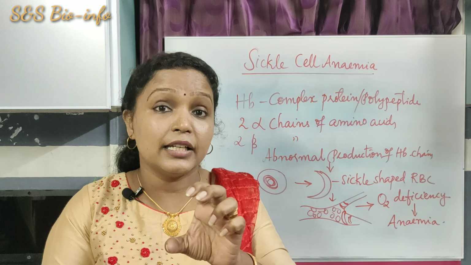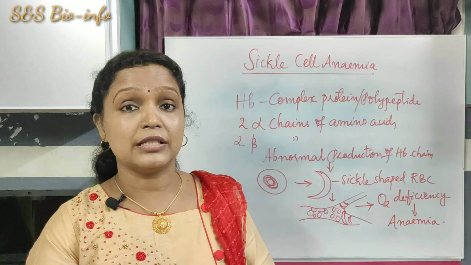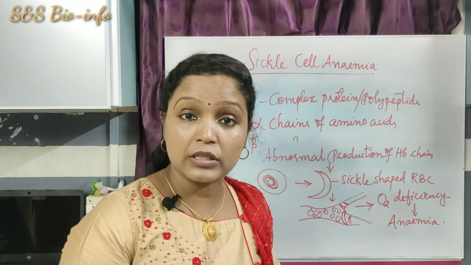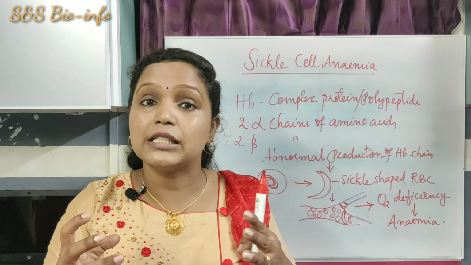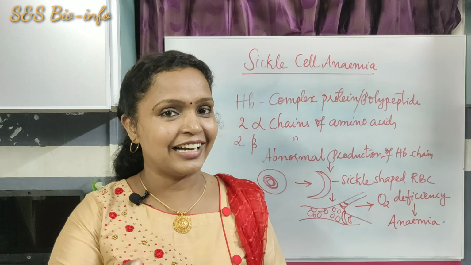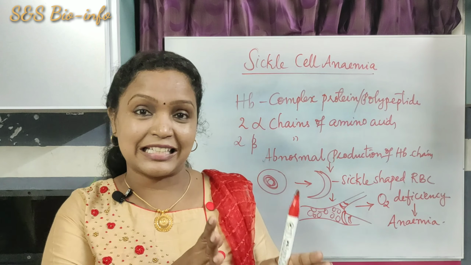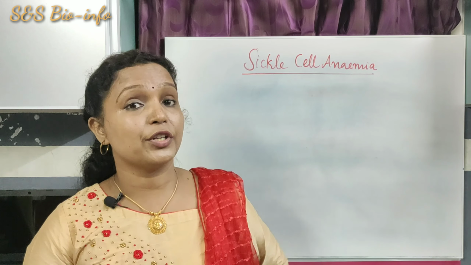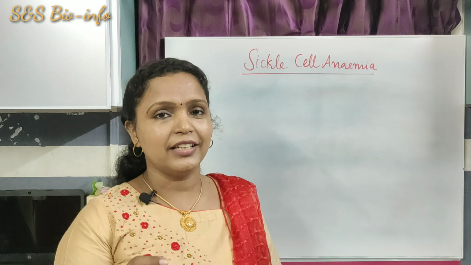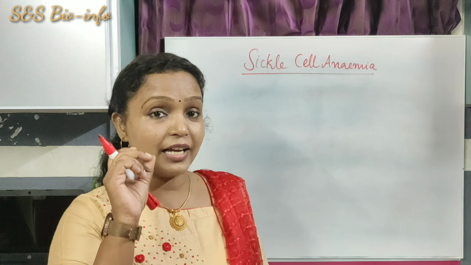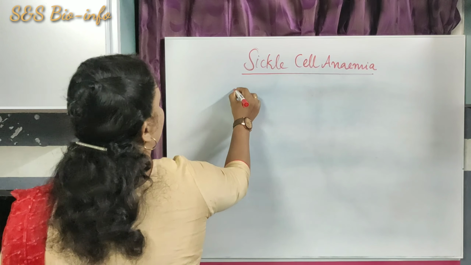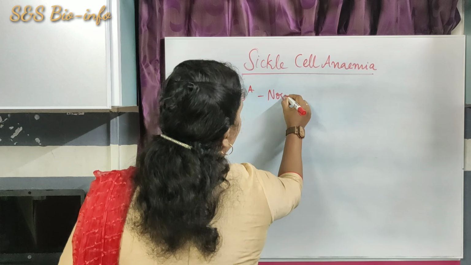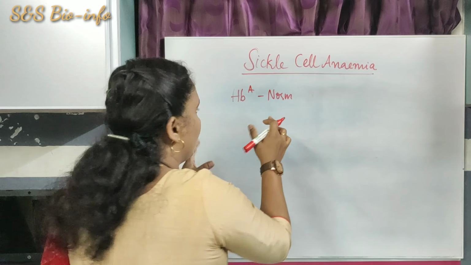Now let's study the genetic cause of sickle cell anemia. How are these abnormal hemoglobin molecules produced? What is the reason behind it? We'll learn more detail about the genetic cause of sickle cell anemia. The normal production of hemoglobin is controlled by a specific gene called HbA. This is a normal hemoglobin gene. It controls normal hemoglobin production.